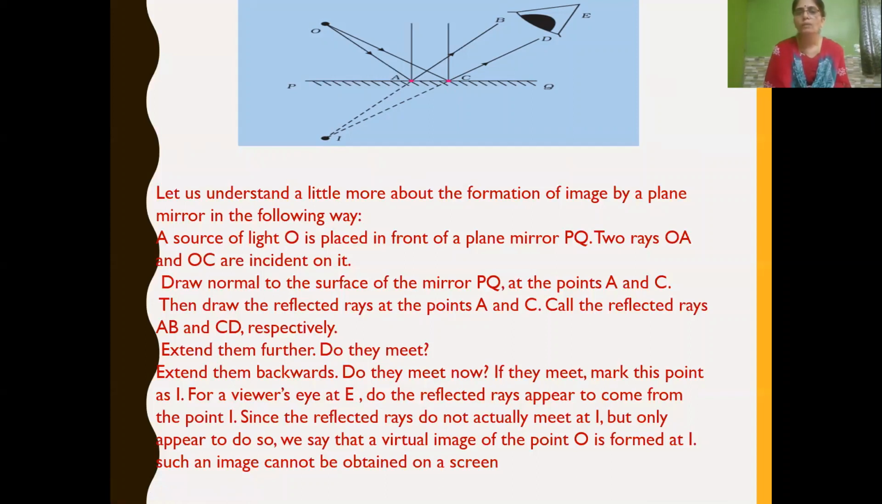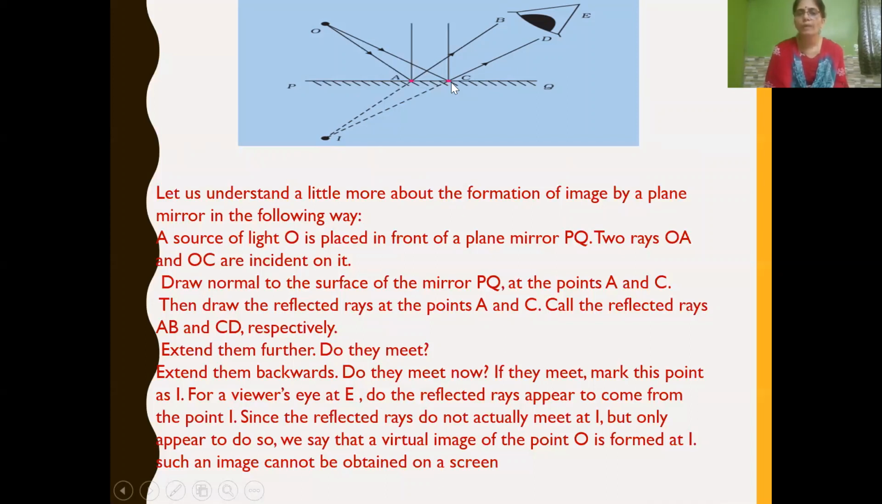Now what we have to do is draw a normal at the point of incidence. What is normal? We have to draw a perpendicular line at the point of incidence. We get the normal, isn't it? It is an imaginary line. So we have to draw a normal to the surface of PQ, that is a perpendicular line to the surface of PQ at the points A and C. These points A and C are nothing but the points of incidence.